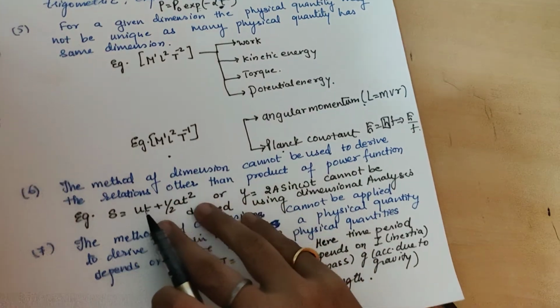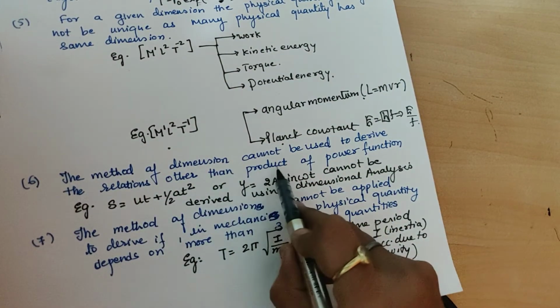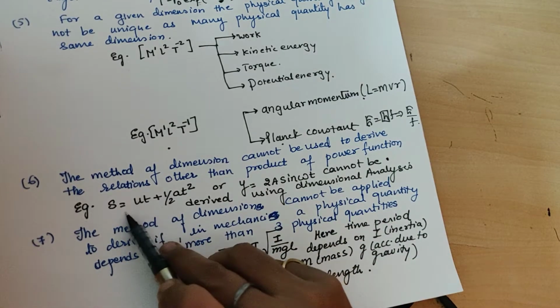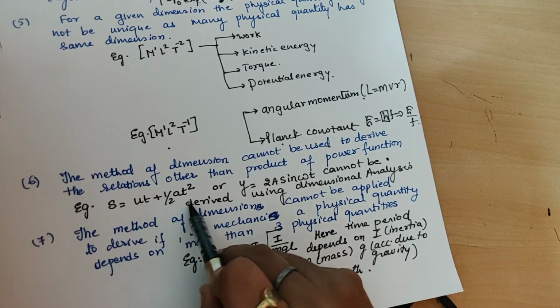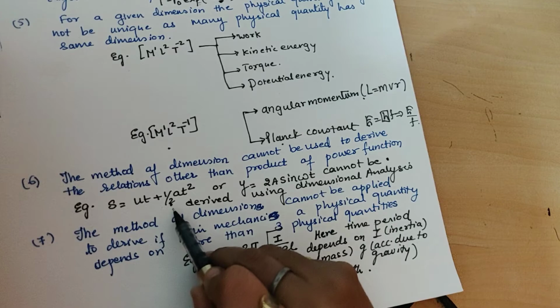Next, the method of dimensions cannot be used to derive a relation other than a product of power functions. It means that with dimensional analysis I cannot derive this equation. You can check the validity of the equation, but you cannot derive it.